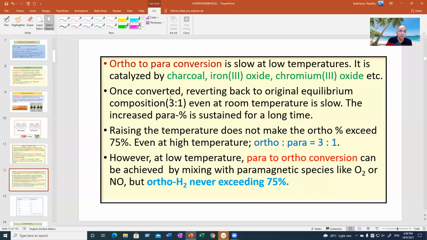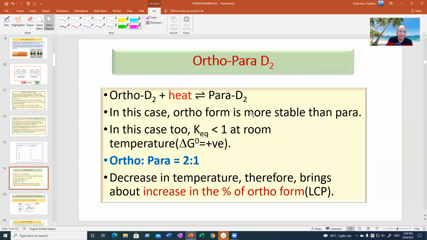And if you just bring the temperature back to room temperature, the conversion from para to ortho and re-establishing the 75-25 equilibrium is very slow. You have to wait, right? Then these things, you don't write anything.